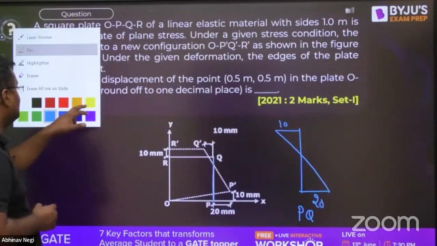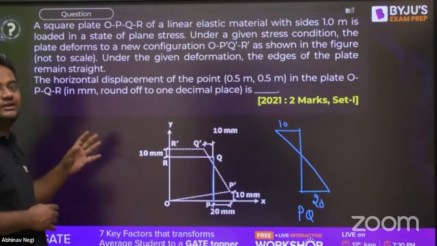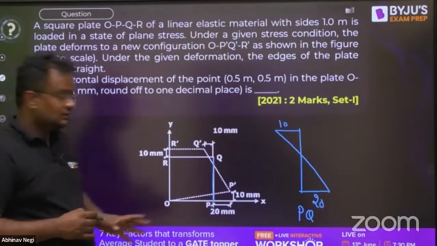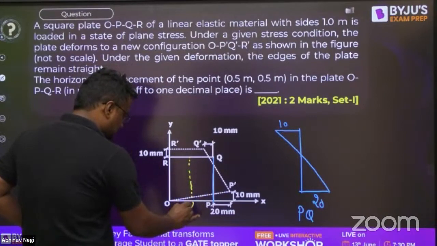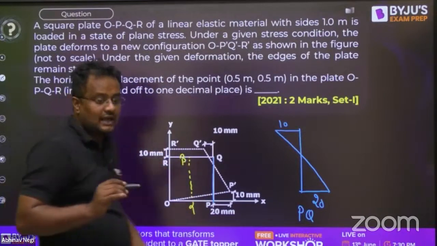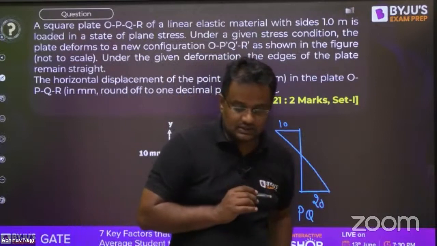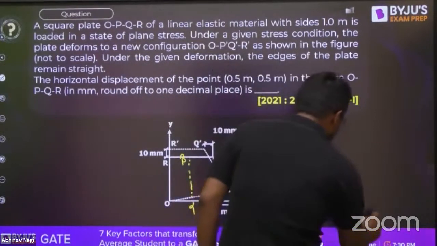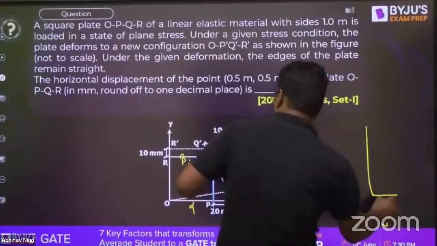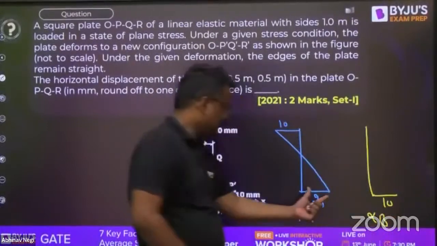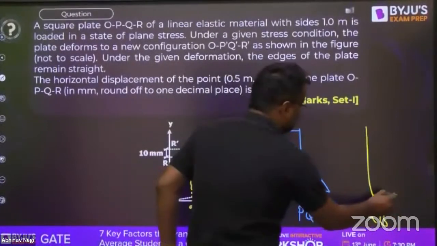So by interpolation, assuming it to be linearly varying, any member which is at the center, maybe alpha beta, how will it be deviated? Instead of 20, it will be 10. Instead of 10 here, it will be 5.